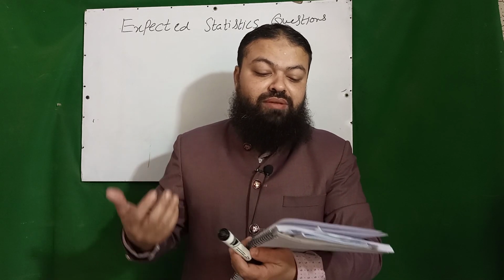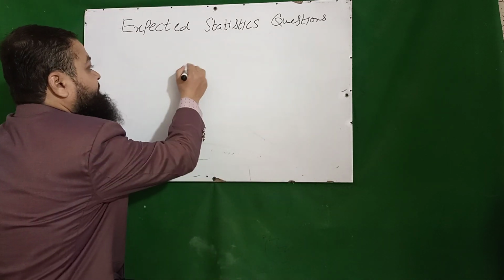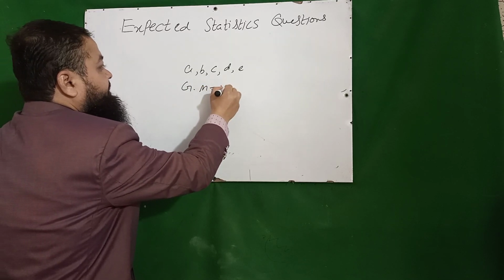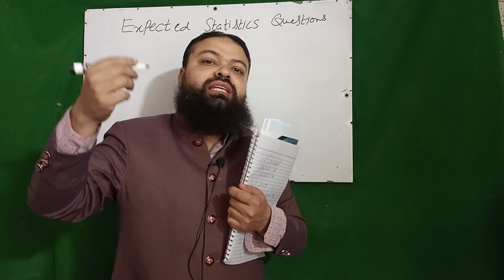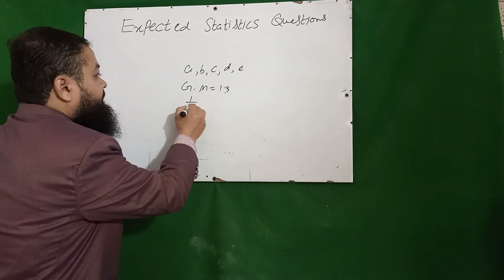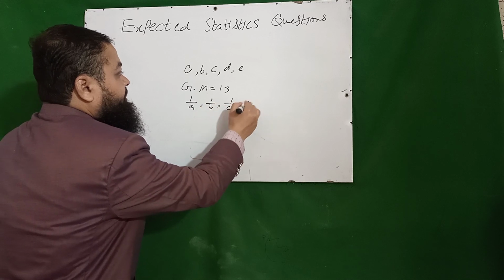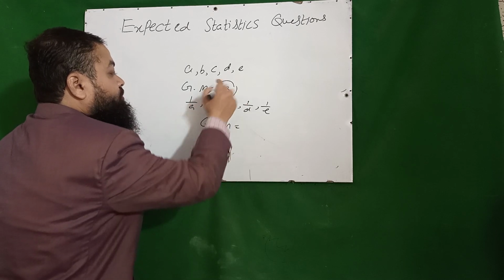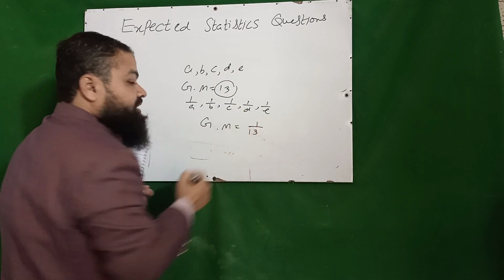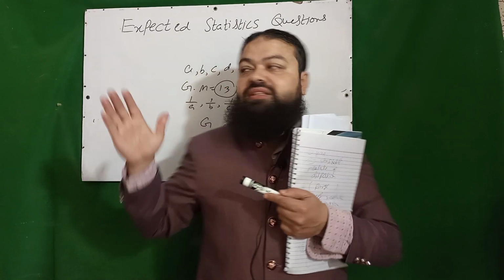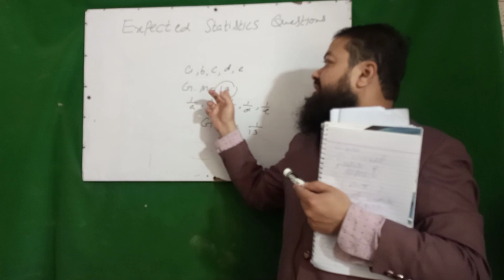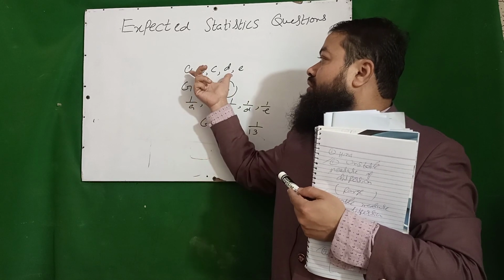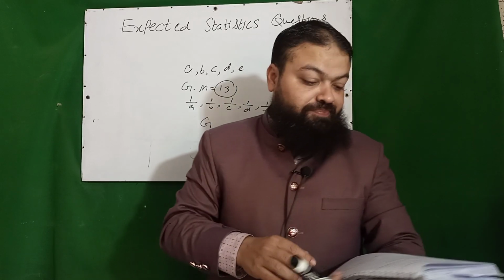If the geometric mean of 5 numbers is 13, let's suppose we have 5 numbers A, B, C, D and E, and the geometric mean of these 5 numbers is 13. And if I take the reciprocal of each value of the data set, for example 1 over A, 1 over B, 1 over C, 1 over D, 1 over E, then the geometric mean of the new data set will be the reciprocal of the previous geometric mean, that will be 1 over 13. A very important concept. The value of the geometric mean of some numbers can be 15, 17, 19. If it is 21, then the geometric mean of the reciprocal of all the values will be 1 over 21.